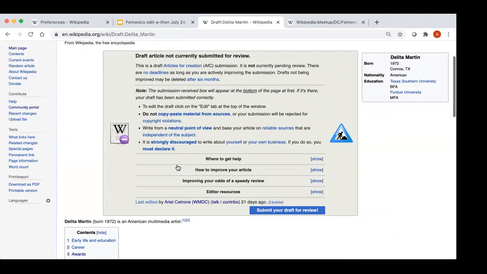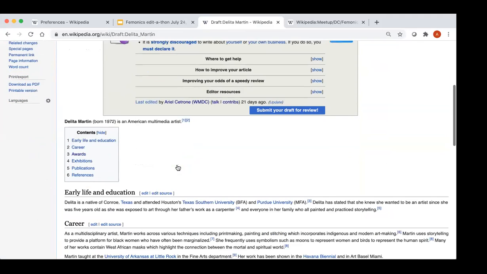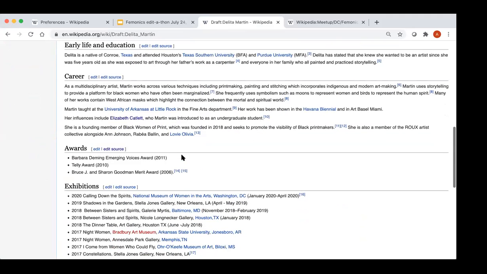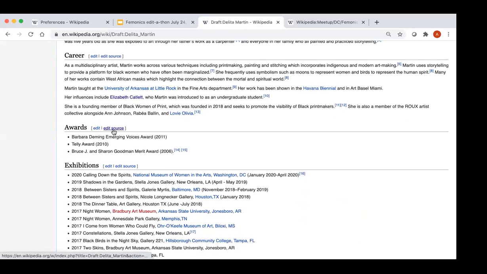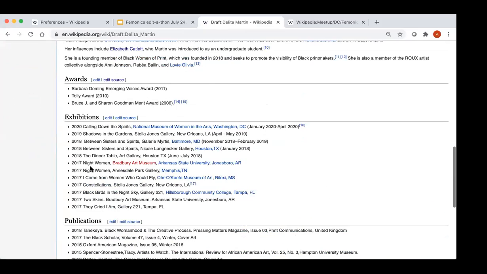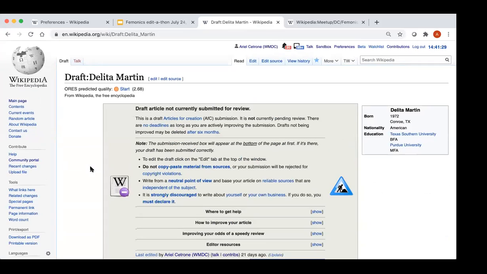for an event that we're doing. Now I created this draft article. You'll see I included the different sections: early life and education, career, awards that this person won, exhibitions they've been a part of. And let's say you've done the same. You created an article about a scientist, and you want to move it from draft format into main space, which means that you want to take it from being a draft to putting it into regular Wikipedia. So all you need to do is come over here, go get the draft up on your page.